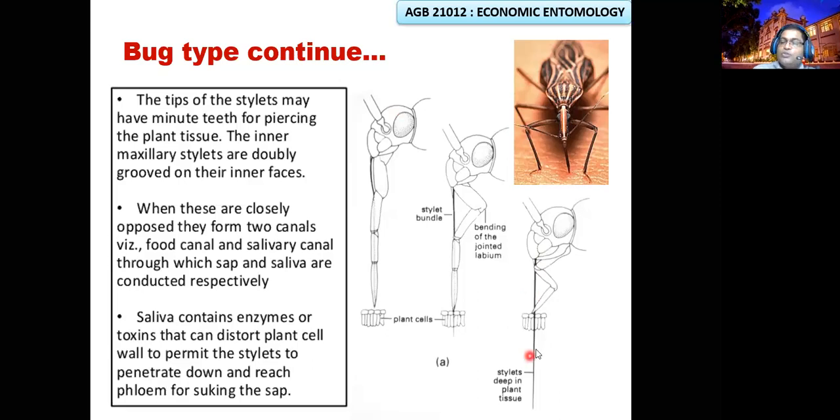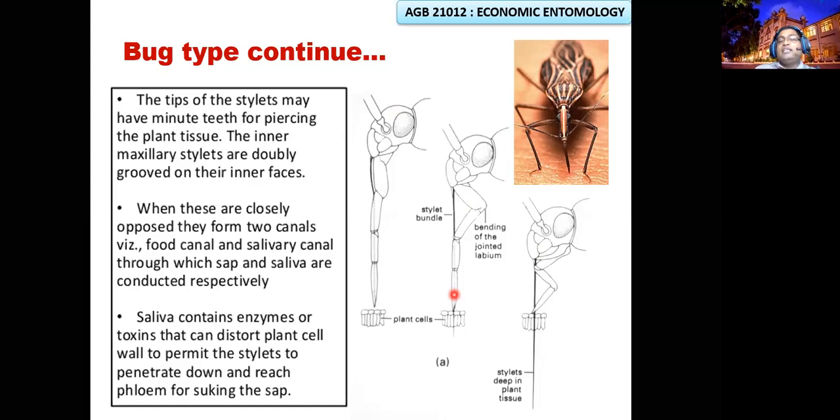So you can expect there are two cavities. One is the salivary cavity, the other one is the food canal. Through the salivary canal, they will inject the saliva into the host. Why? To prevent the coagulation, especially.